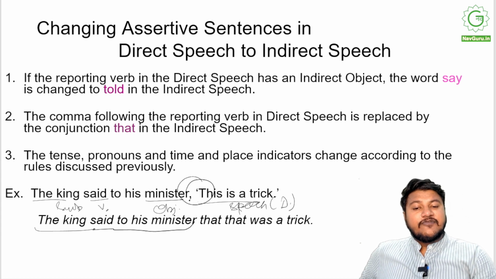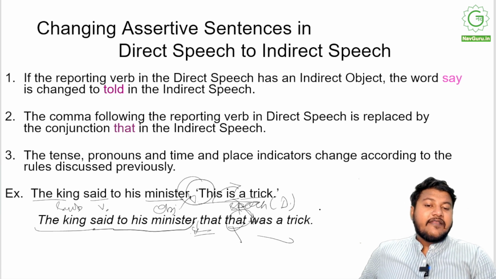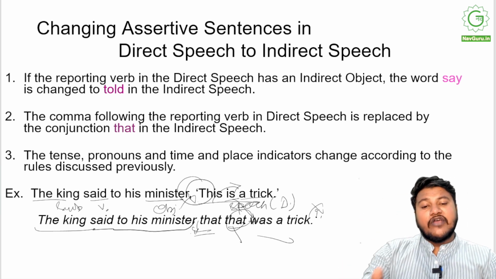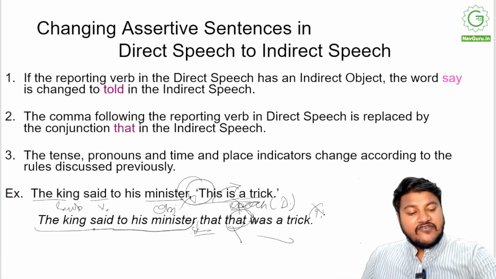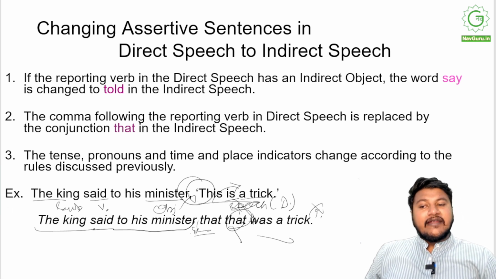Once we reach the speech part, we remove the comma, insert that. This becomes that, as you have already learnt. Is becomes was, and a trick, and the inverted commas disappear. So the king said to his minister that that was a trick. This is how you change assertive sentences, right? From direct speech to indirect speech.